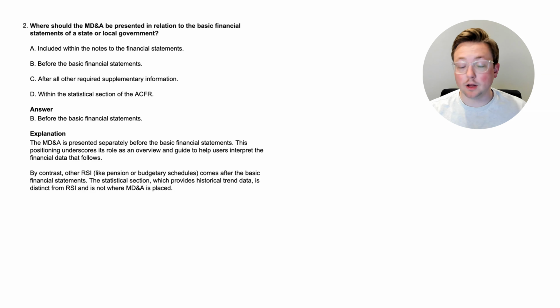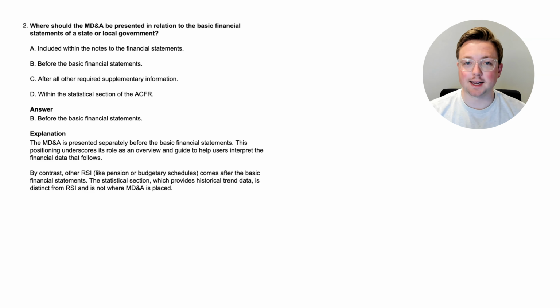By contrast, other required supplementary information like pension or budgetary schedules comes after the basic financial statements. The statistical section, which provides historical trend data, is distinct from required supplementary information and is not where the MD&A is placed. So again, we're learning that the MD&A, compared to the rest of the supplementary information, actually goes before the financial statements, because it's an overview of what is in the financial statements.